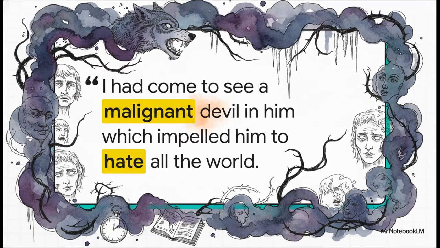Just listen to this intense phrasing. The narrator is talking about a character whom life has dealt with grotesquely and monstrously. When Jack London describes a man as having a malignant devil in him, you can immediately feel that dark, dangerous energy radiating right off the page.